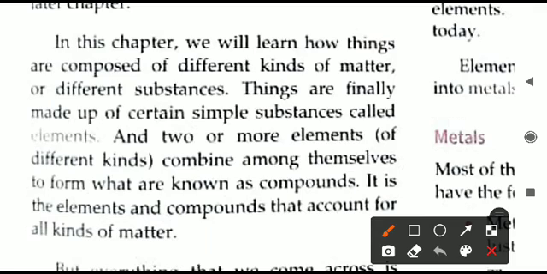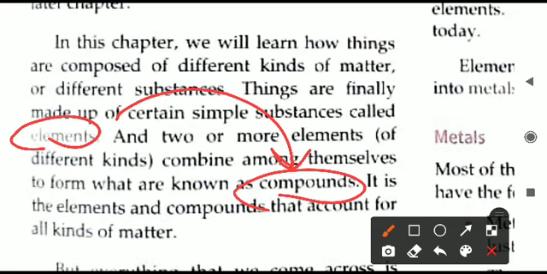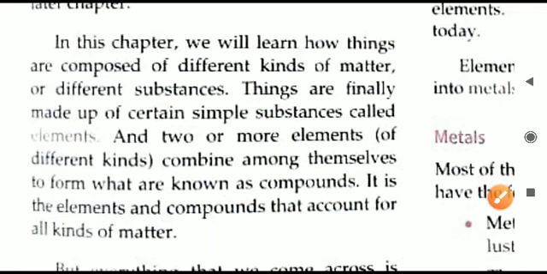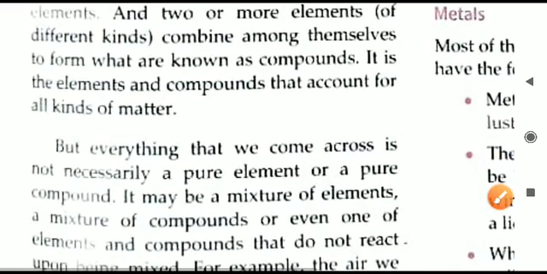So finally we can say that things are made up of certain simple substances which are called elements. Everything around us, even our own body, is made up of simple substances called elements. When 2 or more elements of different types combine with each other, they form compounds. Elements join to form compounds. So these are the 2 basic categories of substances.